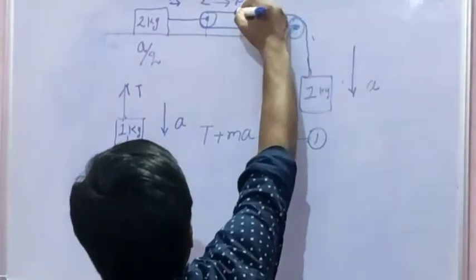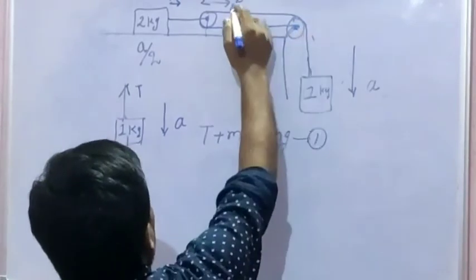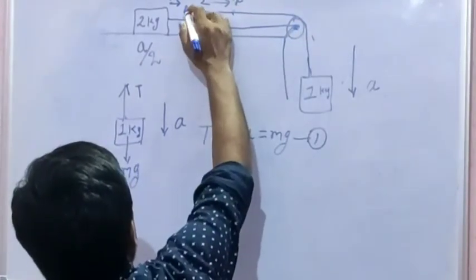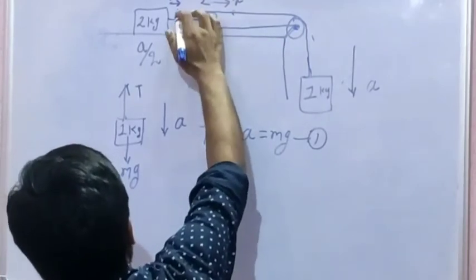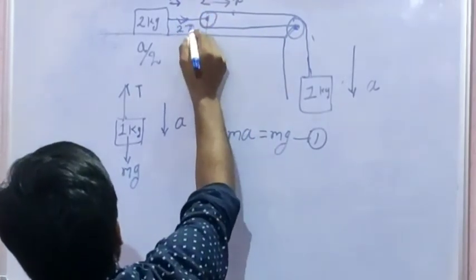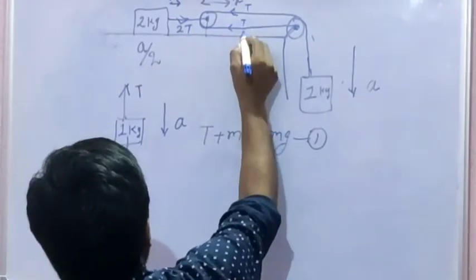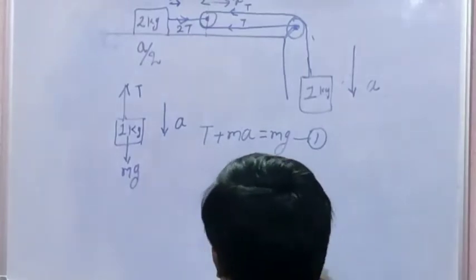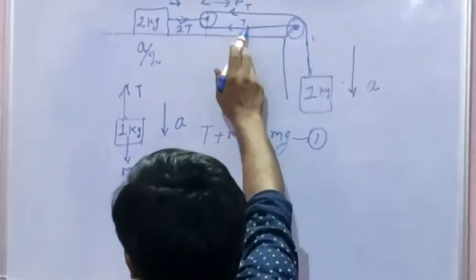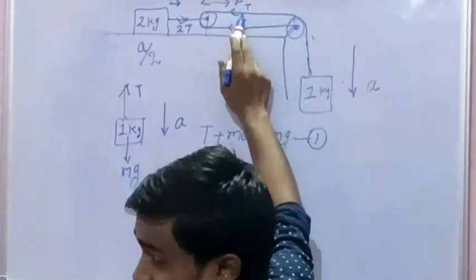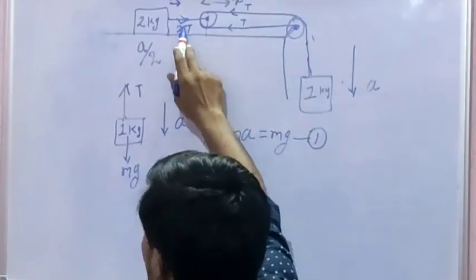Here, if the tension in this string is T, then the tension in the other string is 2T.